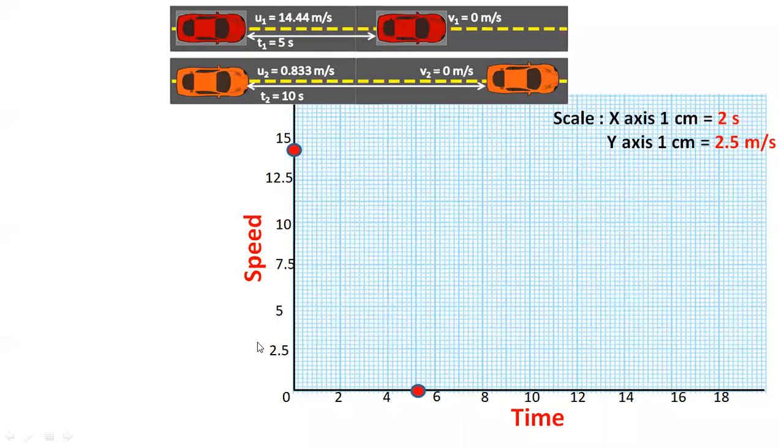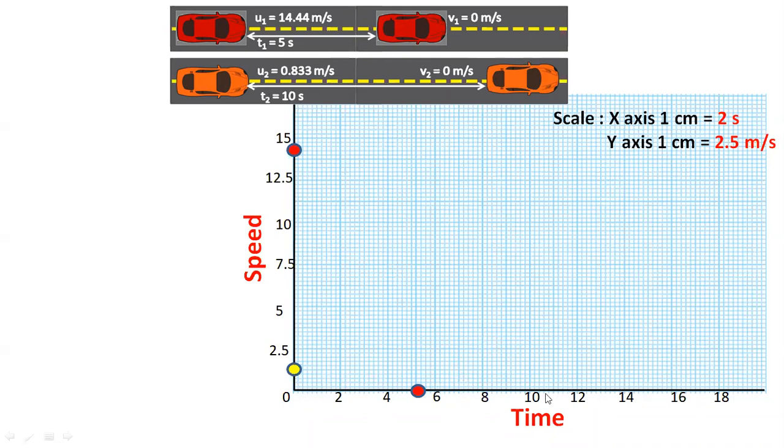Okay, now let us proceed for the orange one. But before that, we will join this line so that we won't make a mistake. Let me just draw it. Now, before we go for the orange one, try to understand that the initial velocity is 0.833. So I have put it here somewhere. Actually, you have to divide these 10 boxes and then plot the number, but on average I'm taking it here. 0.833 is close to 1, so I can put it here. What about the final velocity? It is 0. But what is the time? 10 seconds. That means at the 10th second, velocity will become 0.